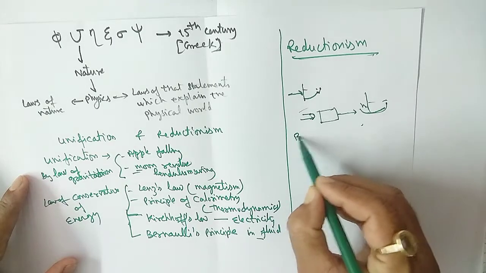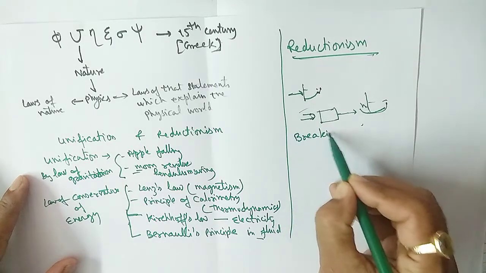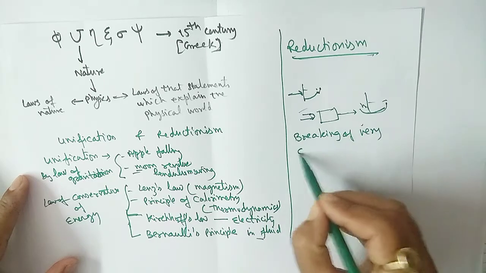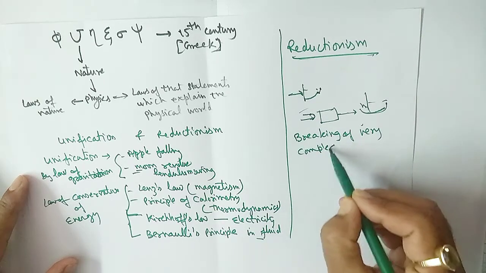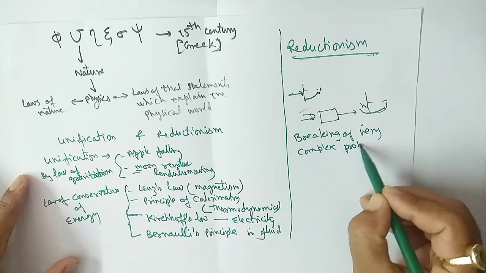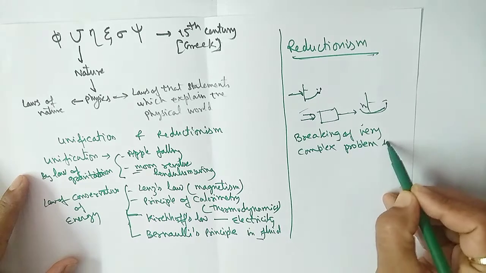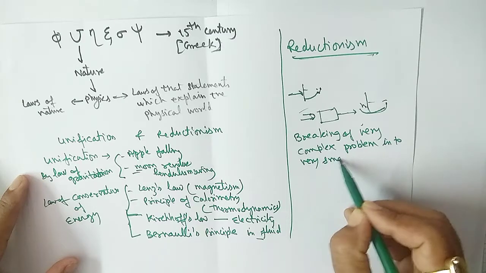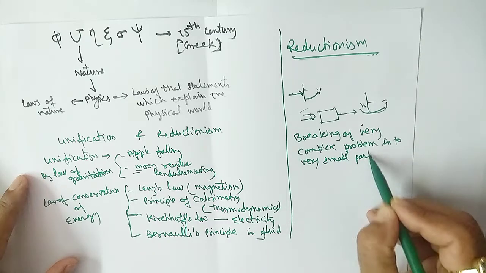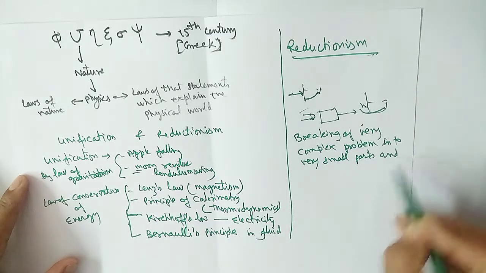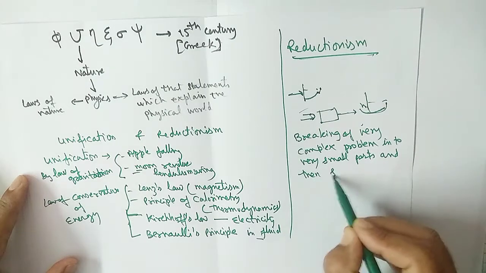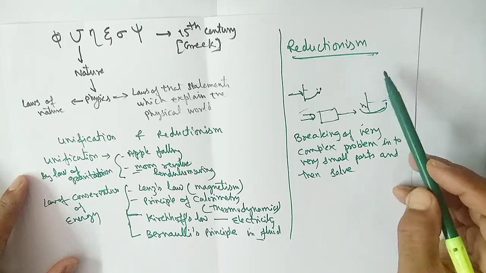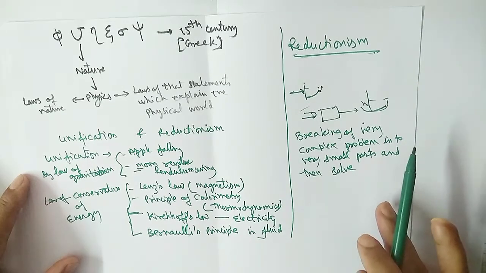So I can write, it is the breaking of a very complex problem into very small parts and then solving. So this phenomenon is called reductionism. I think it is clear.